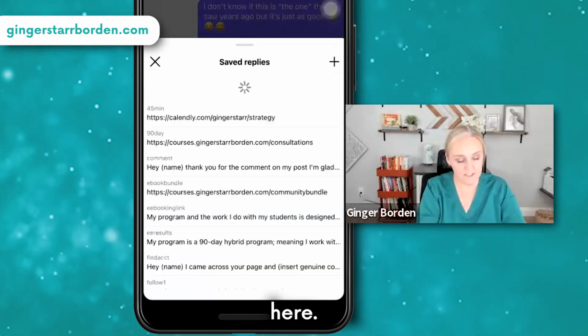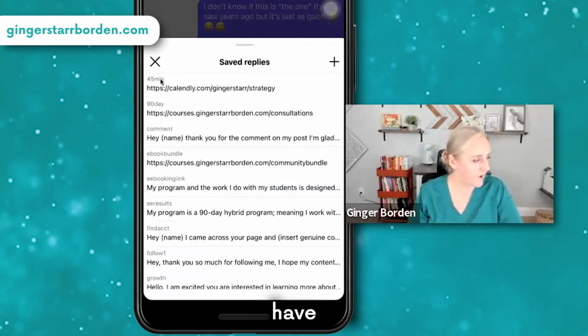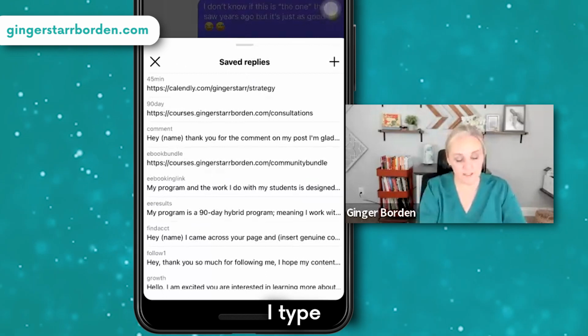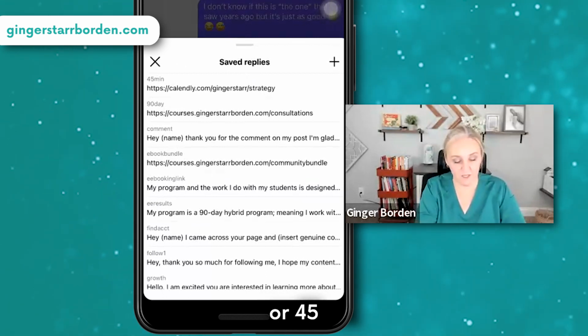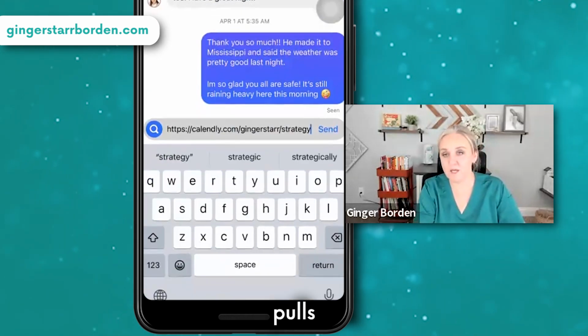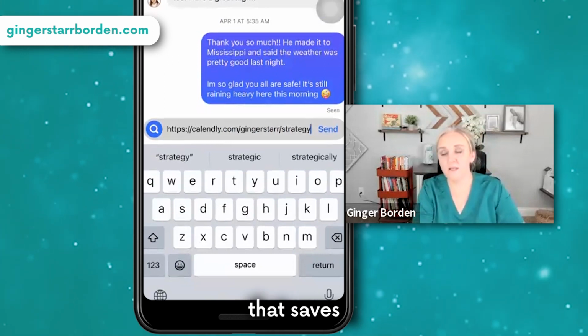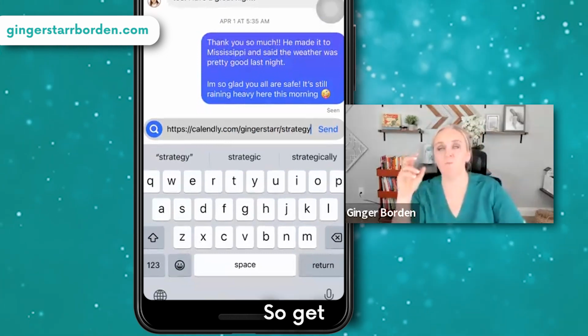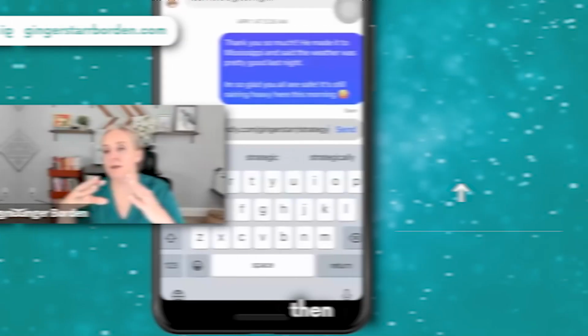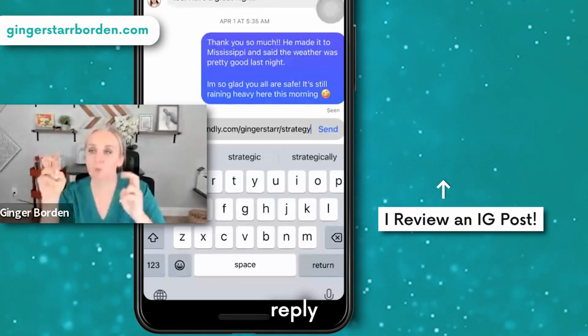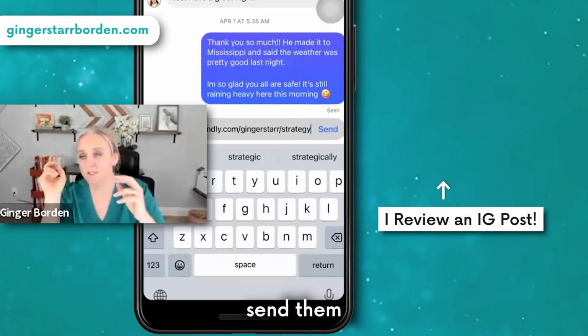When I'm in here, these saved replies all have a word with them. So then I type that word or 45-minute or whatever, and it pulls up that quick reply. That saves you so much time. So get people to DM you the word and then save a saved reply with that word to send them the link.